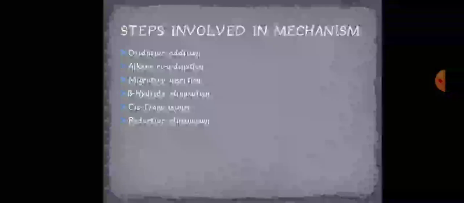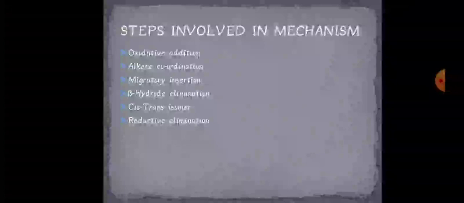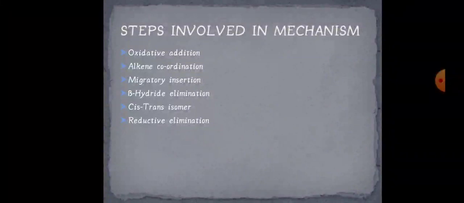Further there is a migratory insertion of your R group to your alkene, and after that beta hydride elimination takes place. After beta hydride elimination, a cis trans isomerization takes place, and at last reductive elimination of your palladium metal takes place, and we get palladium in its zero oxidation state.